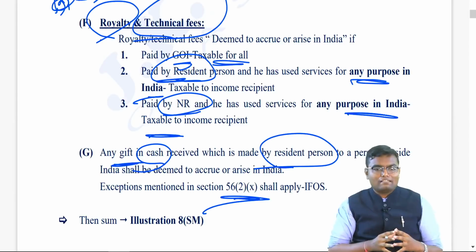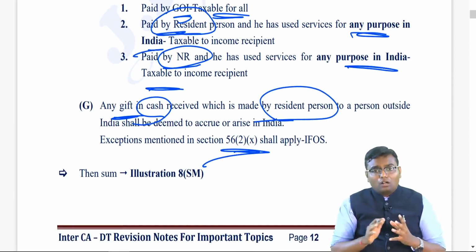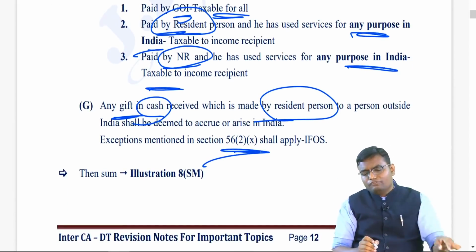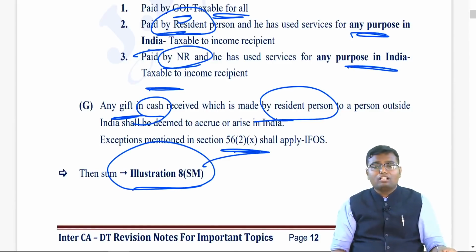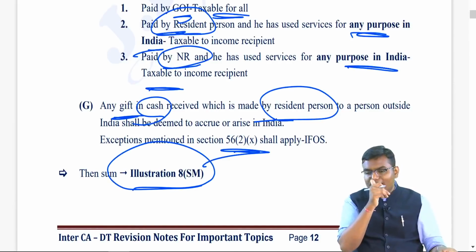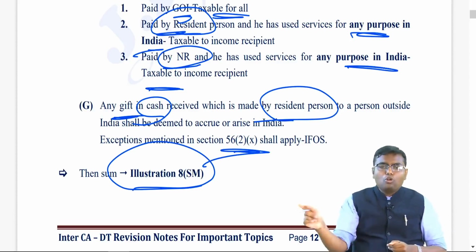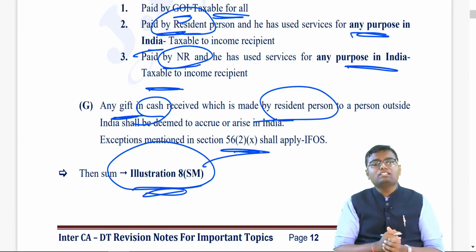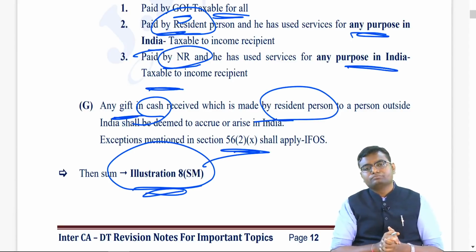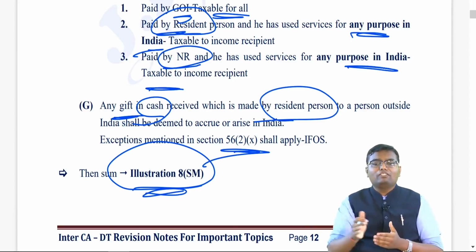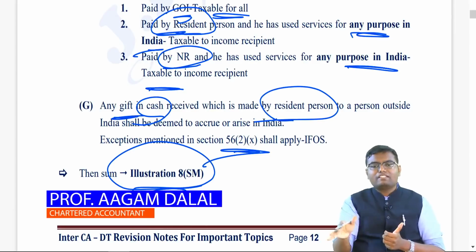After all this, please right now itself refer to illustration number 8 of our study material module of ICAI. It covers all the concepts of scope of income. After watching this video, you go to illustration 8, you solve it, you will cover each and every point of this chapter. This much notes are more than enough for the last day, residential status and scope of income.